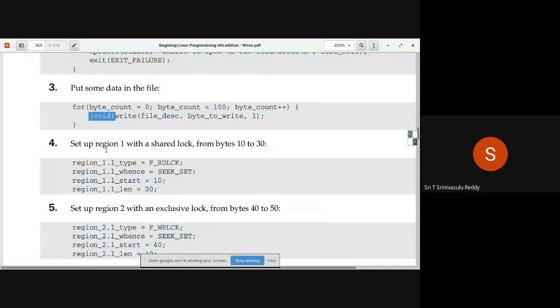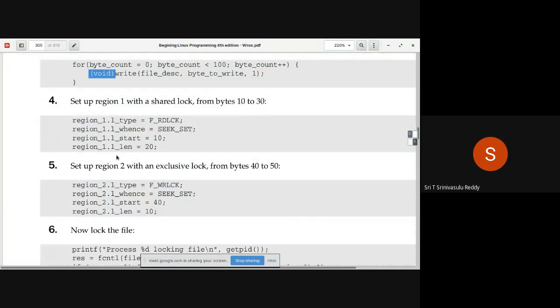So it is straightforward. First, you have to find out what the area is. So region 1 dot lock type equal to what? Read lock. Lock type equal to read lock. And then region 1 dot l_whence is equal to what? SEEK_SET. That means from the beginning of the file, the following data is meaningful.